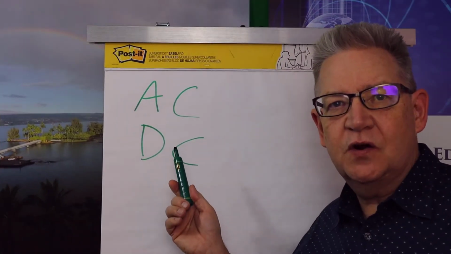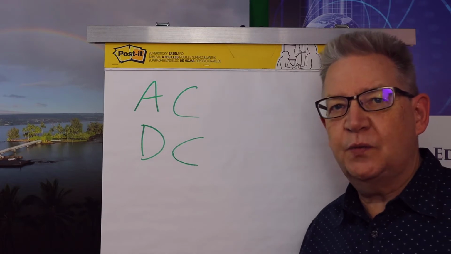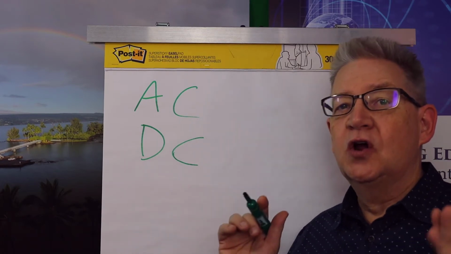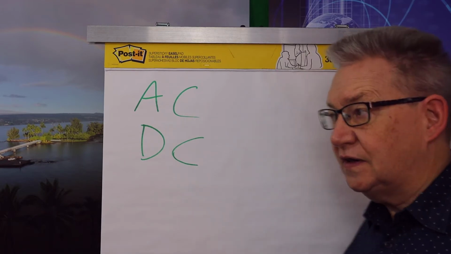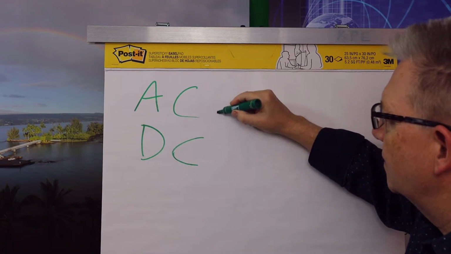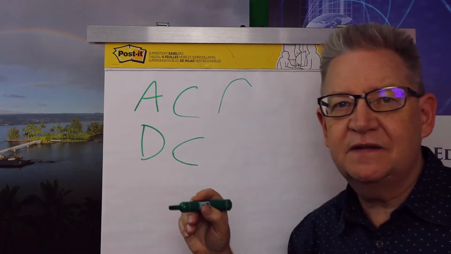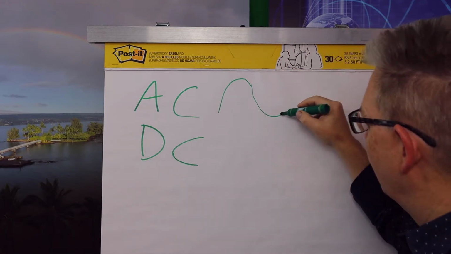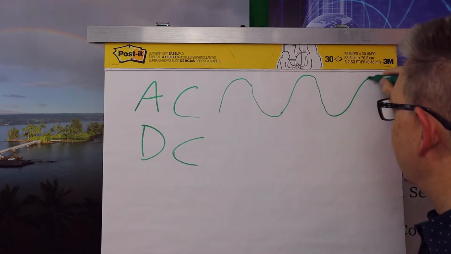So the first thing you need to know is that there's two fundamental ways that we describe electricity, AC and DC. AC is literally alternating current. And what that means is that on one wire, the electricity will be positive for a while, and then it'll be negative for a while, then it'll be positive for a while and negative for a while.